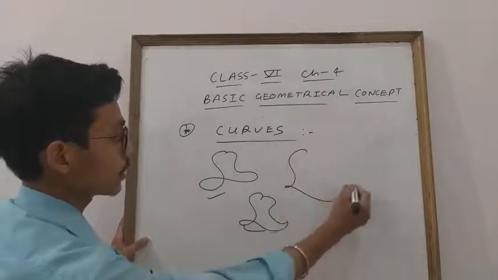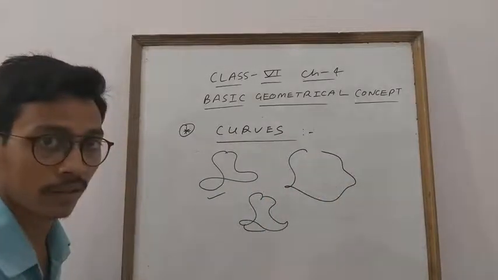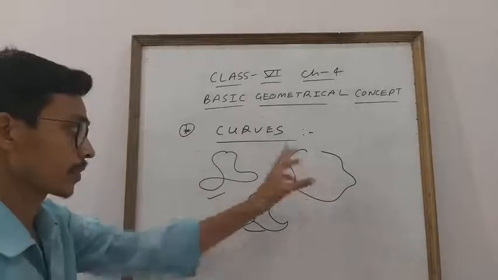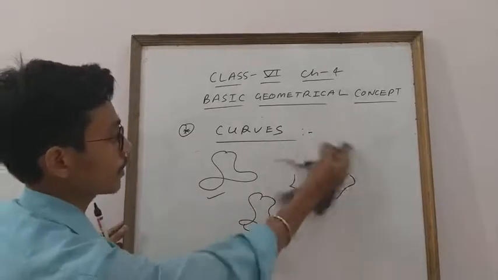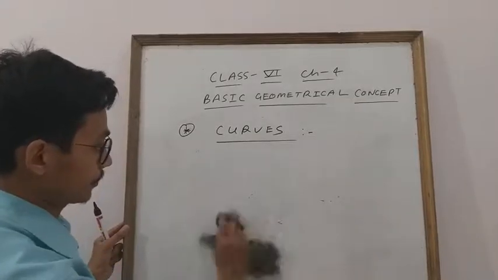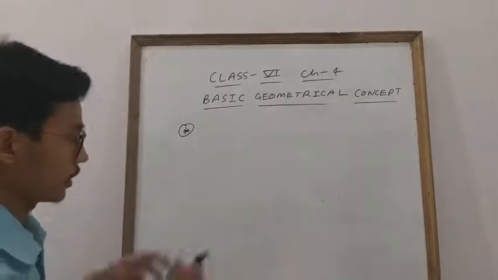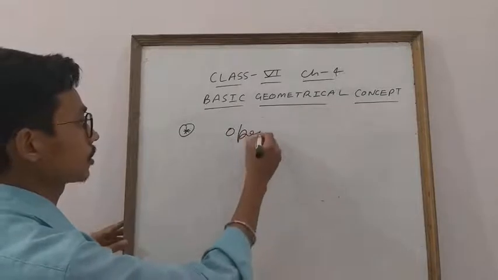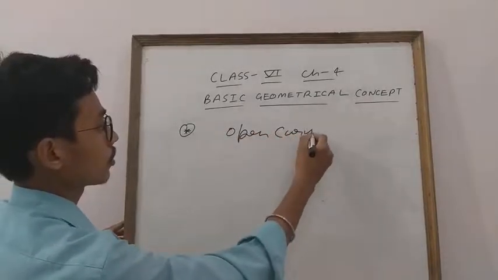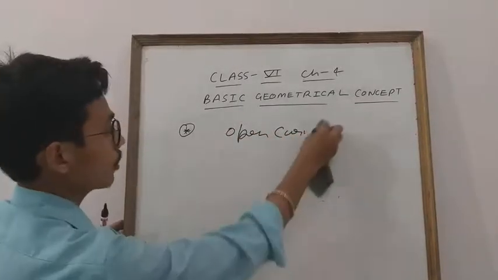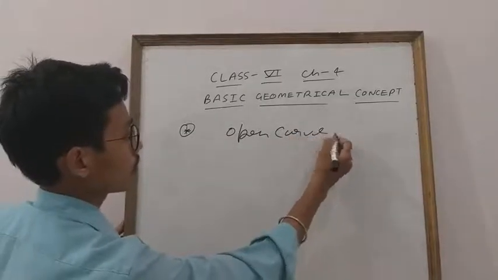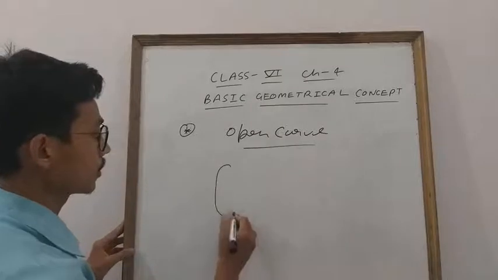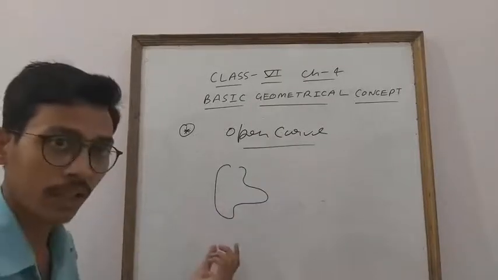Open curve, what is this? This is an open curve. Okay, everyone? But this is a simple open curve, and this is also an open curve. If you have to draw an open curve, student, see, this is our open curve.